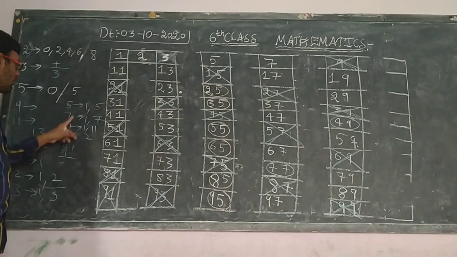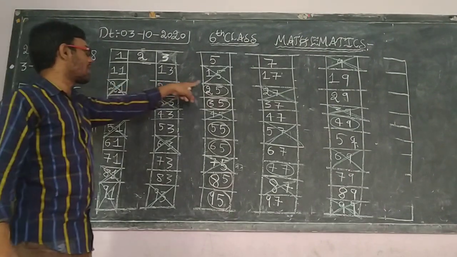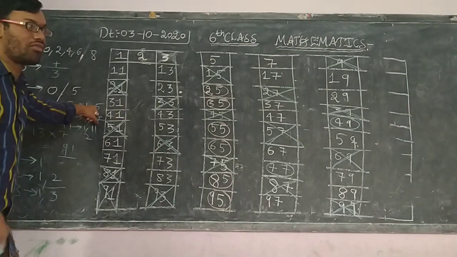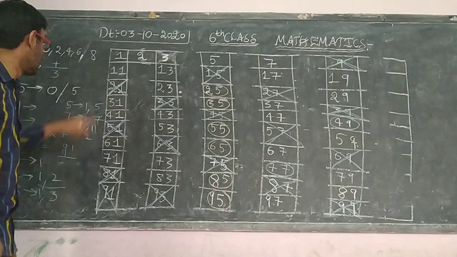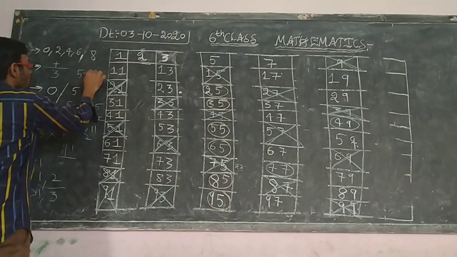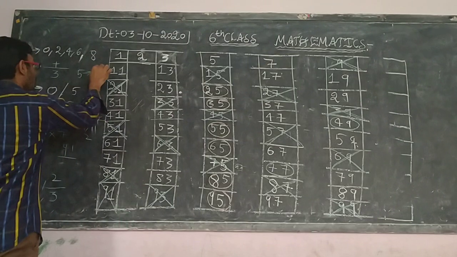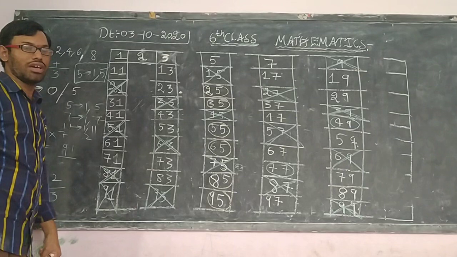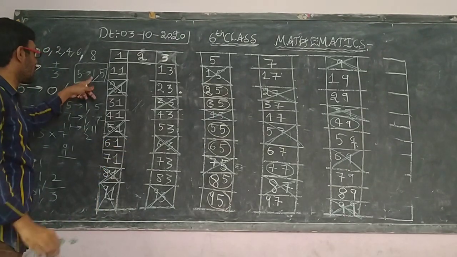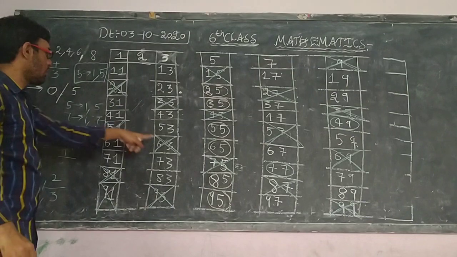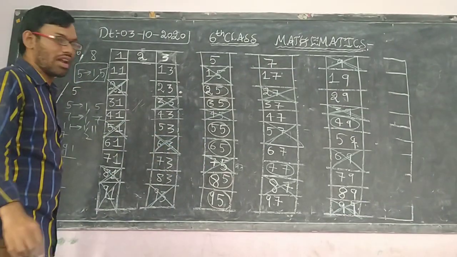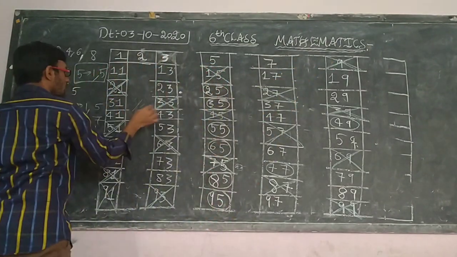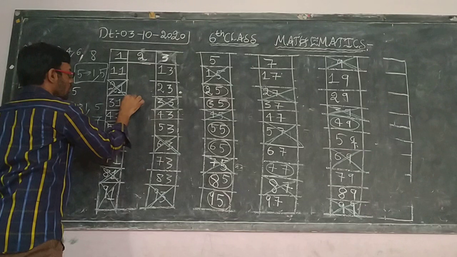The numbers which I have not cancelled will be going in the 1 table and in its own table. Suppose you take 5, then 5 will be going in the 1 table compulsorily and in its own table. There are no other factors. If any other factors are there instead of 1 and the number itself, you are supposed to cancel or circle that number. Here why I cancelled 9: 9 is going in the 3 table. Is it right? 9 is 3 into 3.